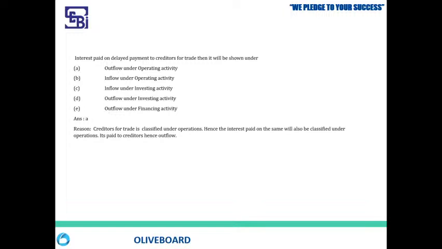So now there is an expense, there is an outflow of funds because I made a delayed payment, for my operational activity. So, interest paid on delayed payment to the creditors for trade. And moreover, I have given very clearly here: trade.